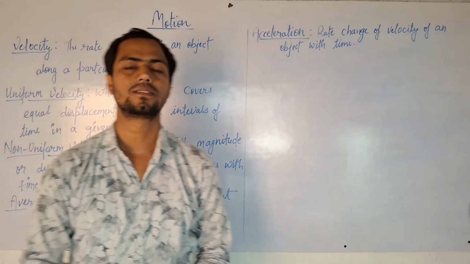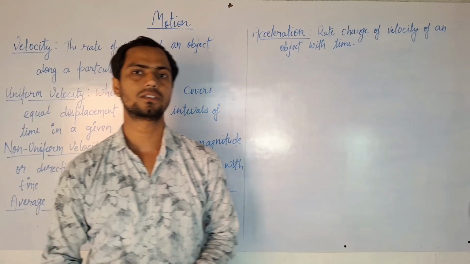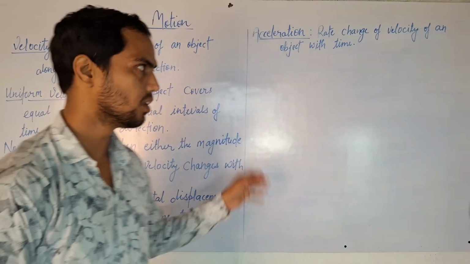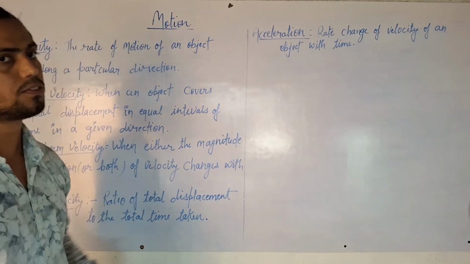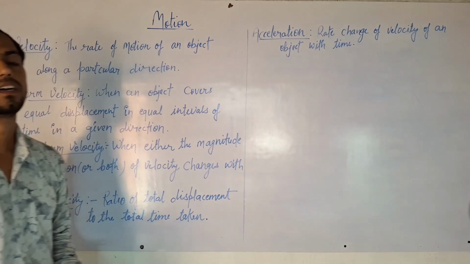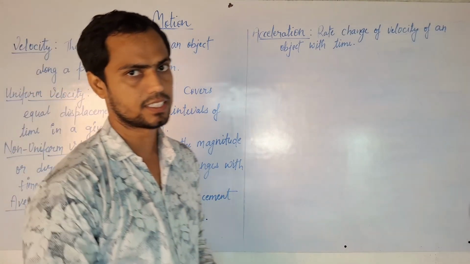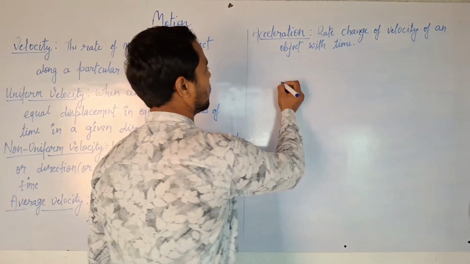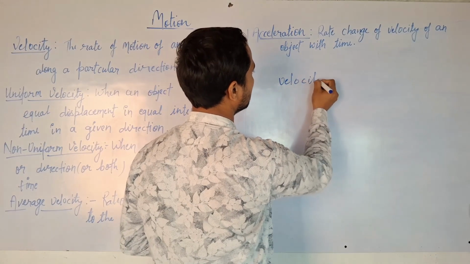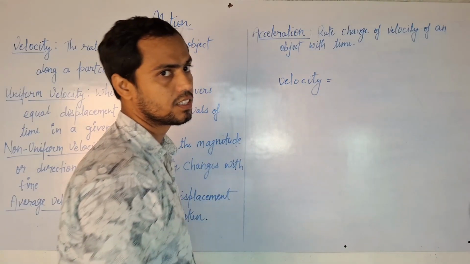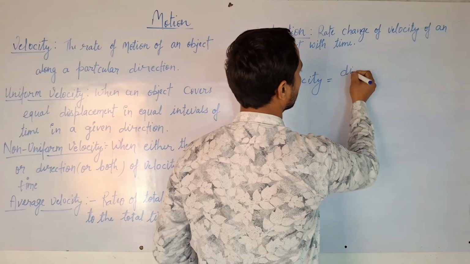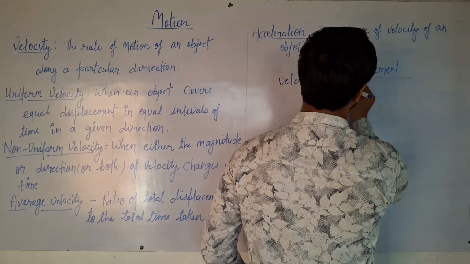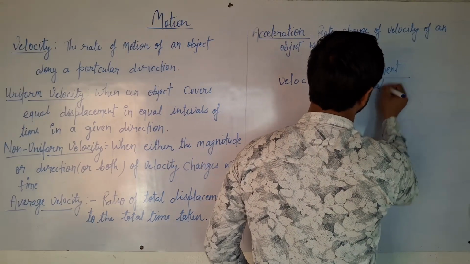Now we are talking about velocity. When we talk about speed with direction, we call it velocity. What is velocity? The rate of motion of an object along a particular direction. When we talk about the direction, we consider velocity. Velocity is the ratio of displacement to the time taken: displacement upon time taken.